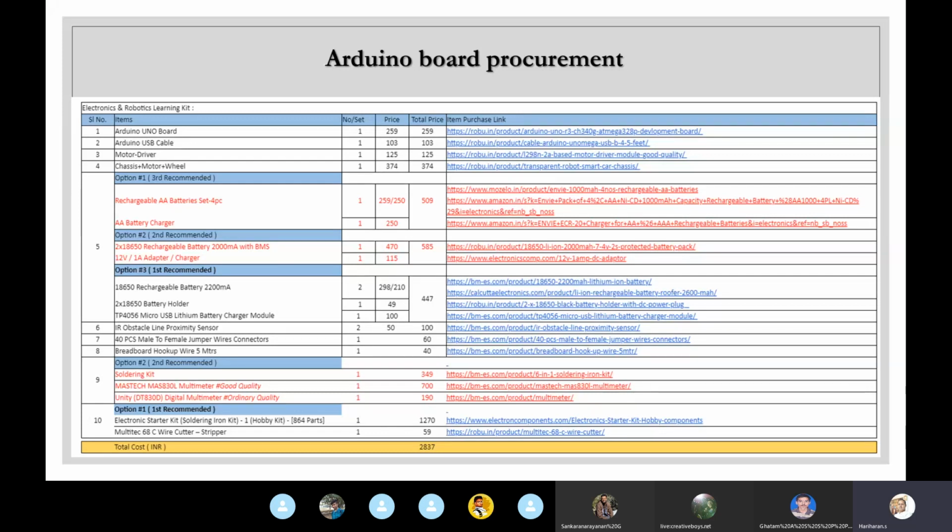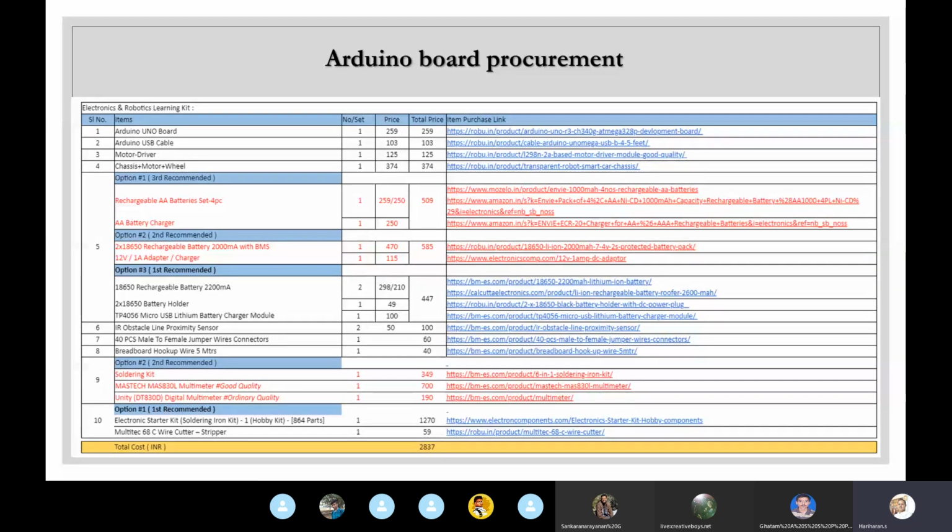we'll work it out. Two or three people can share an Arduino board, so we can do it that way also. When the lockdown is over and everything is done, if you are in the same city, you can all meet in one place. There are Arduino simulators out there. I'm going to show you, so you can simulate it online. There are certain experiments we can do. So if you cannot buy, that's fine. We'll try and find out ways.